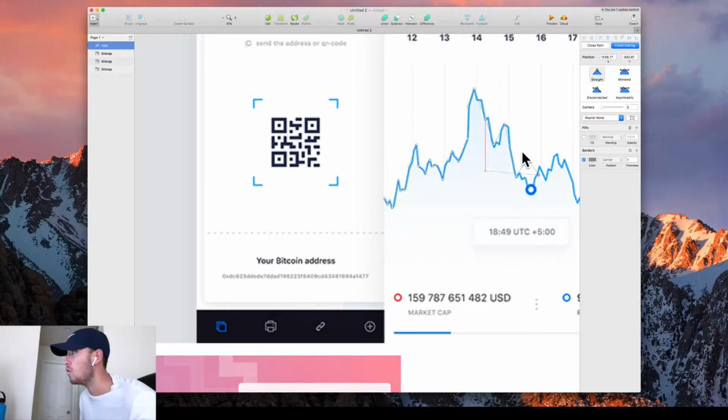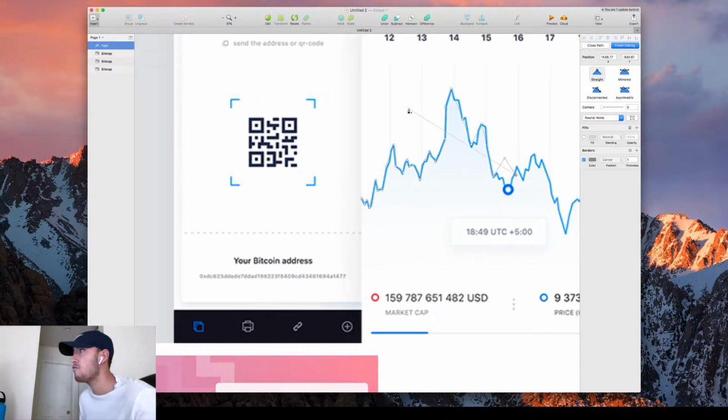What I do is that, once you get to here, how do you get rid of this pen? The vector line is clipped to the pen tool at this point. How do you get rid of it? You hold option and you click your last, not option, what is it? Command. You hold command and you click the last point you just did. So just to give you